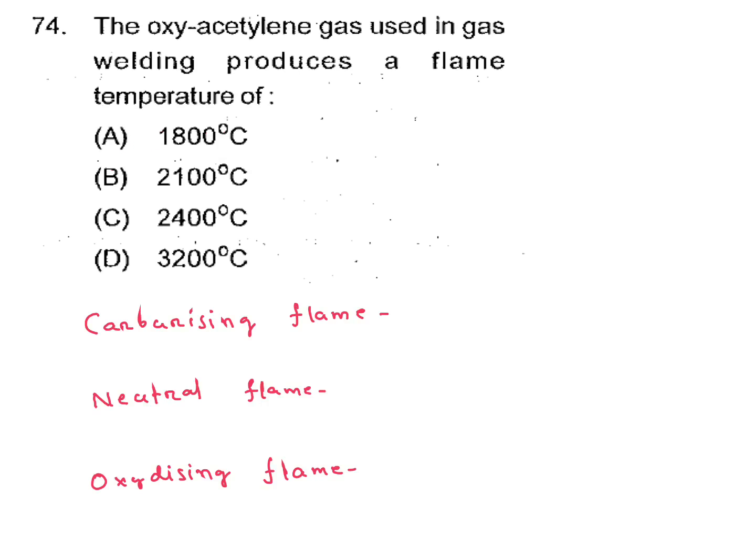The oxyacetylene gas used in gas welding process produces a flame temperature of 2300 degree Celsius. For 3 flames, you will get 3 different temperatures. All are important. For carburizing flame, 2900 degree Celsius. Neutral flame, 3200 degree Celsius. And for oxidizing flame, the highest temperature you will get, 3400 degree Celsius.